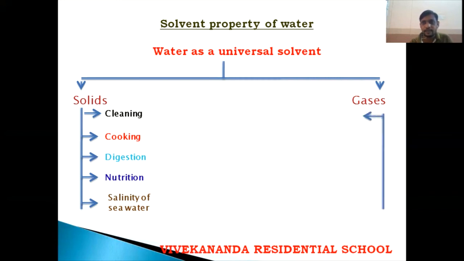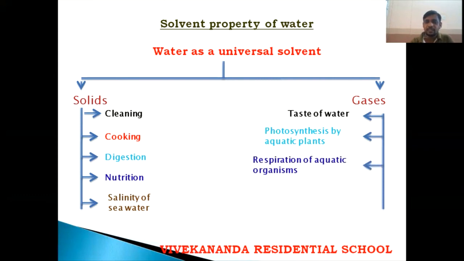In gases, taste of water. So photosynthesis by the aquatic plants, respiration of aquatic plants, and killing of harmful germs and bacteria. By gases we get the taste. Photosynthesis means the plants present inside the water prepare their own food by taking in carbon dioxide and giving out oxygen. Respiration is also the same, utilization of food, and even some harmful bacteria are killed.